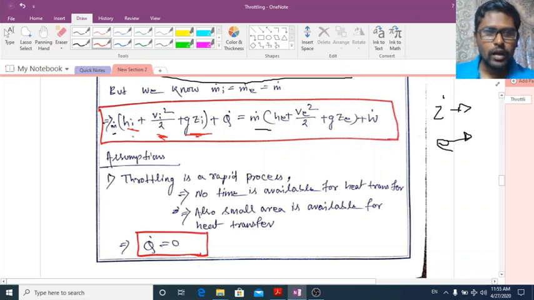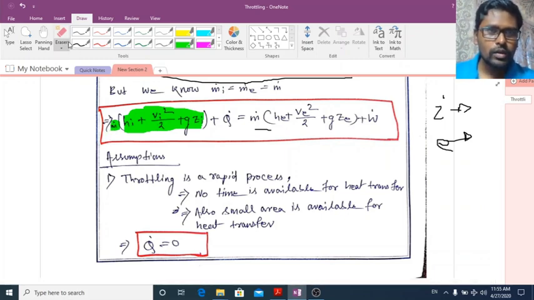If I add these three terms and multiply with the mass flow rate, it will give the total energy, because these three terms, HI plus VI square by 2 plus GZI, are calculated based on the energy per unit mass, or it is called specific energy. If I multiply with the mass flow rate here, I will get the total energy.